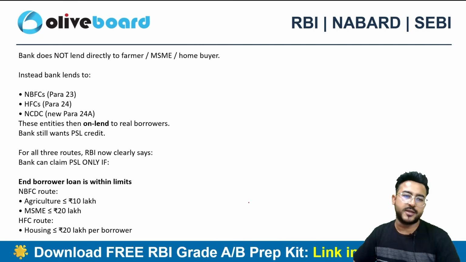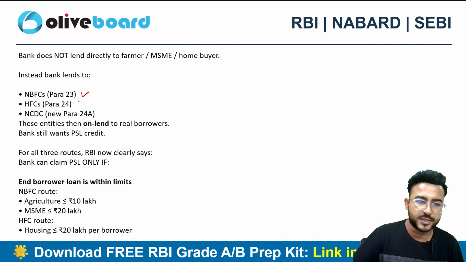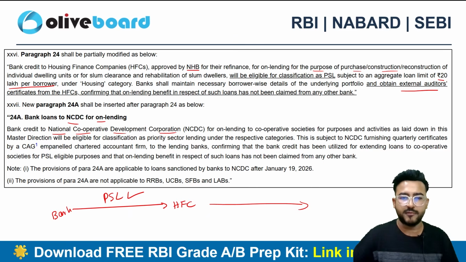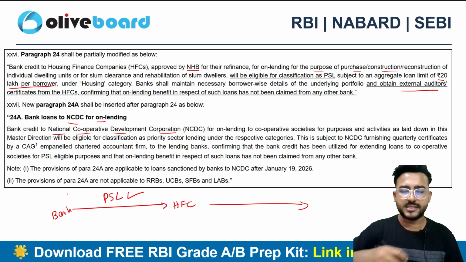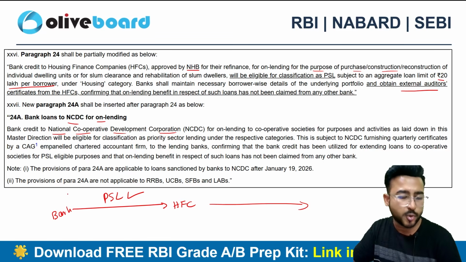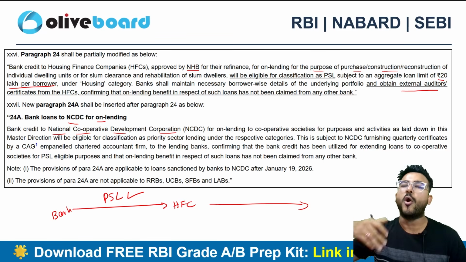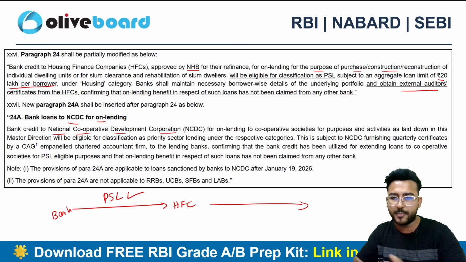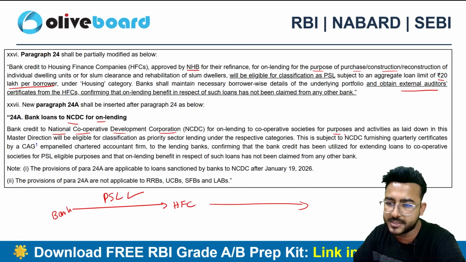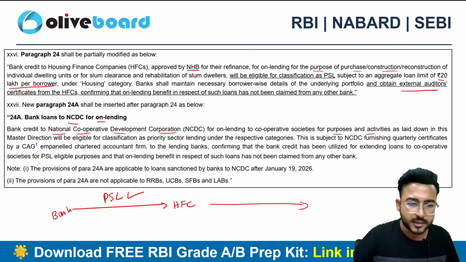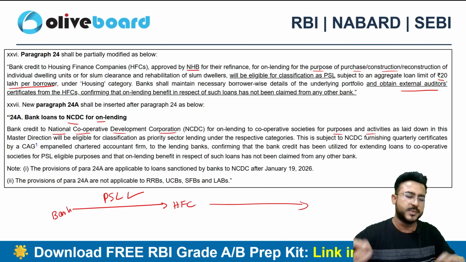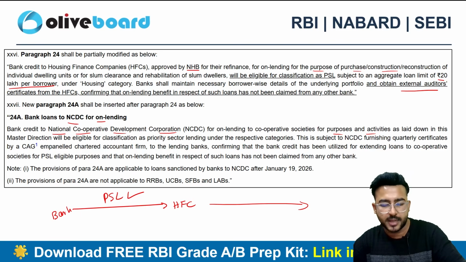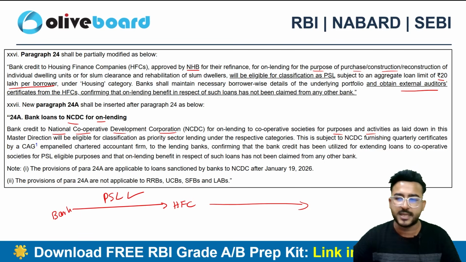Now the external auditor certification is there for the NBFC, for the HFC, and for the NCDC as well. What is NCDC? National Cooperative Development Corporation. So let's suppose the bank has given a loan to the NCDC for on-lending purposes. Now this NCDC is further giving that loan to cooperative societies, for activities specified in the PSL norms. So is this a PSL eligible loan for the bank? Yes, it is a PSL eligible loan.